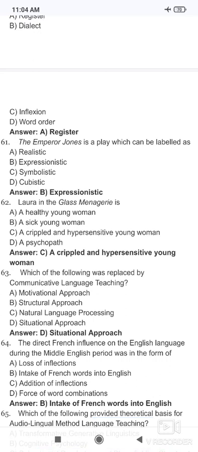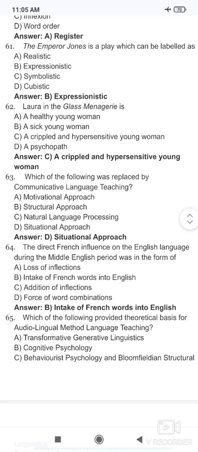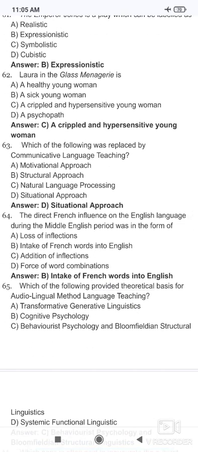Then Laura in the Glass Menagerie is. तो द ग्लास मेनेजरी में शी इज़ अ क्रिपल्ड एंड हाइपर सेंसिटिव यंग वीमन है लॉरा. देन विच ऑफ द फॉलोइंग वाज रिप्लेस्ड बाय कम्युनिकेटिव लैंग्वेज टीचिंग? सो द सिचुएशनल अप्रोच वो कम्युनिकेटिव लैंग्वेज टीचिंग से रिप्लेस हो गया है. The direct French influence on the English language during the Middle English period was in the form of intake of French words into English. So our correct option is option number B.